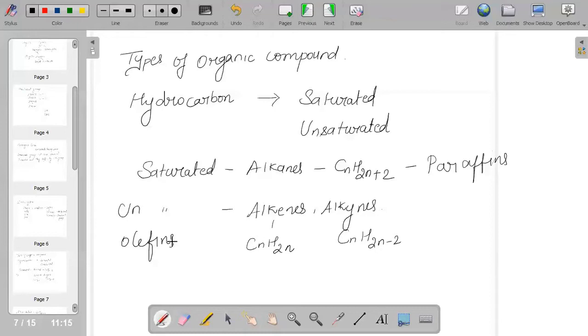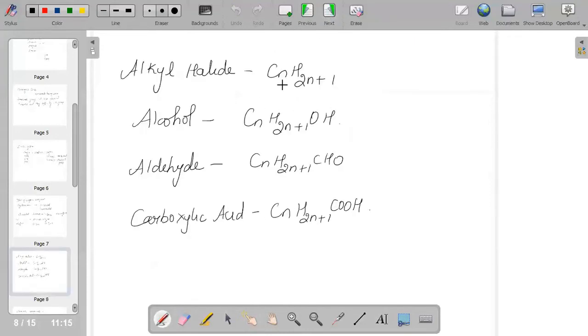One more we have is alkyl halide. The general formula for that is simply CnH2n+1. Or simply, if we calculate from alkane, if you remove one of the hydrogens and replace it with any halide group, then we call that an alkyl halide.